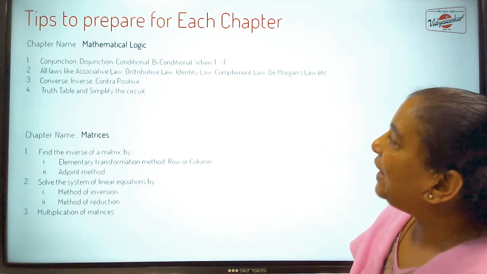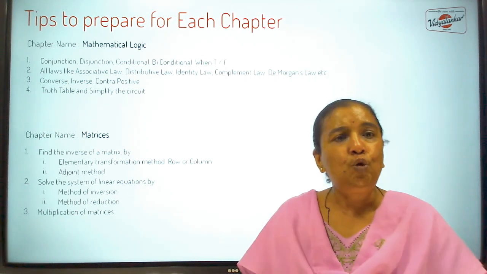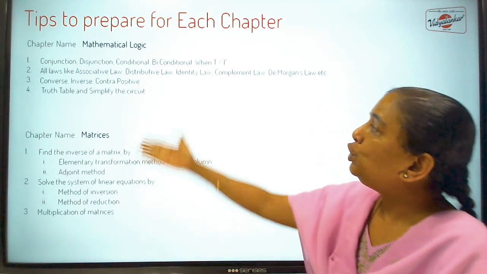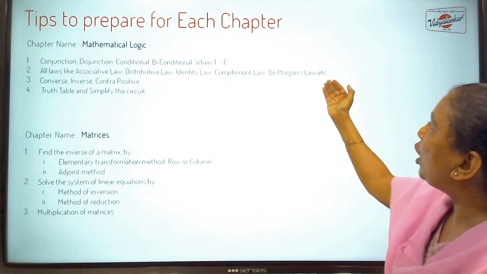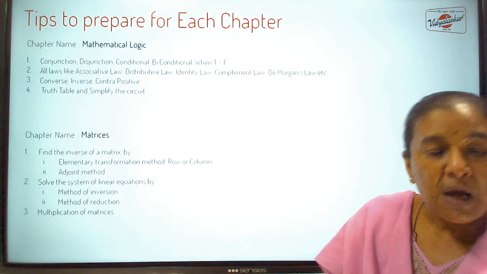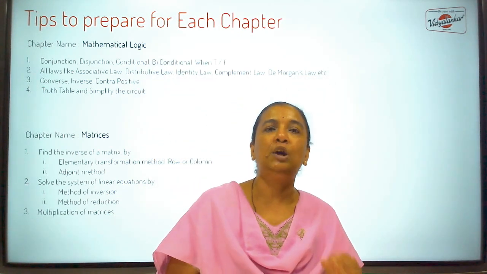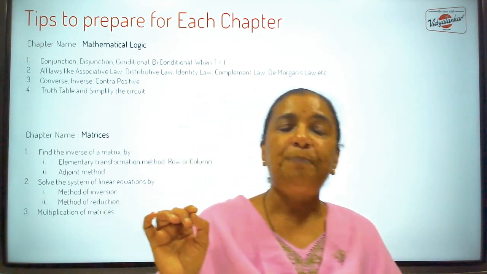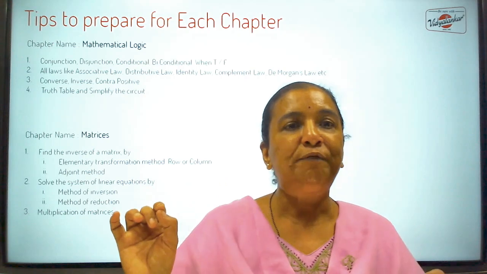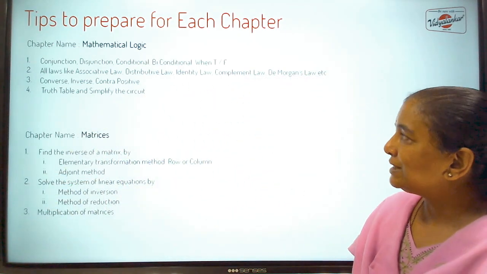Okay. Now when you are going to simplify the given statement, you use various laws. You use associative law, distributive law, identity law, complement law, De Morgan's law, etc. You should know the name of each and every law you use, because while simplifying you are expected to write name of law in the right hand side. So you must know names of all these laws.